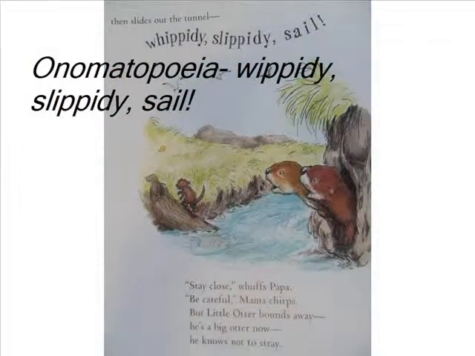The story starts out with a little otter waking up in his den and wanting to play. He tries to wake his sister, Mama, and Papa, but to no avail. So he decides to slide out of the tunnel. Whippity-slippity sail. At this point, Mama, Papa, and sister are awake, telling him to stay close. Little Otter feels he is big enough and does not listen. An example of onomatopoeia here is whippity-slippity sail.